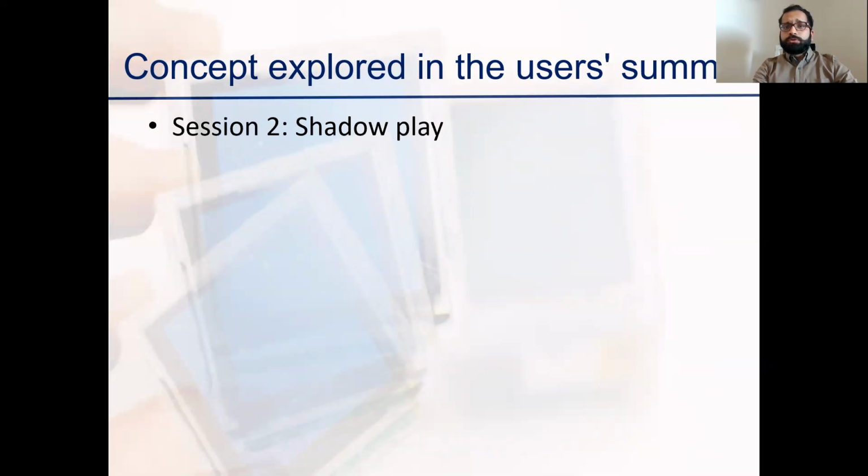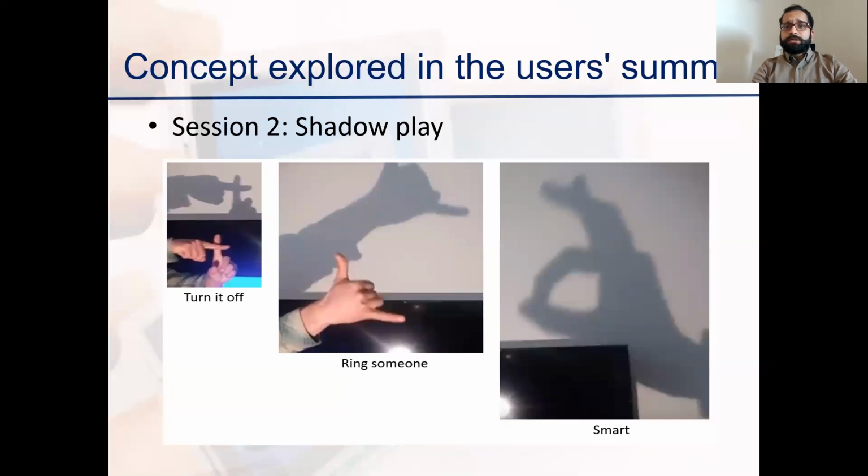Session 2 of the user summit was designed to elicit potential shadow gestures that could be directly detected by the PV tiles built into surfaces or objects without other external instrumentation. We provided each group with 2 position adjustable LED lamps for making shadows on a wall or table. Some example gestures such as turn it off, ring someone, smart.